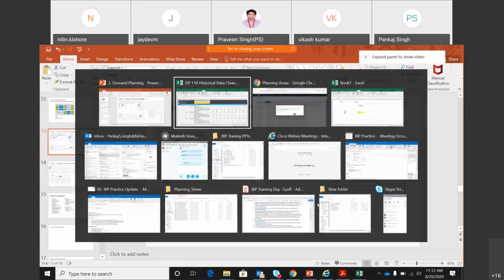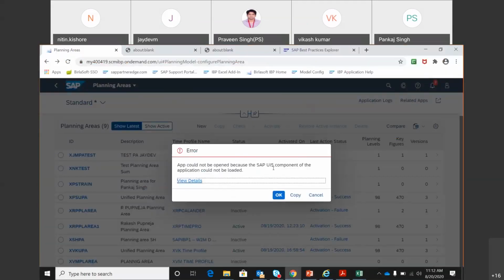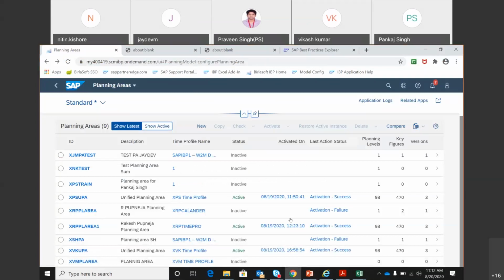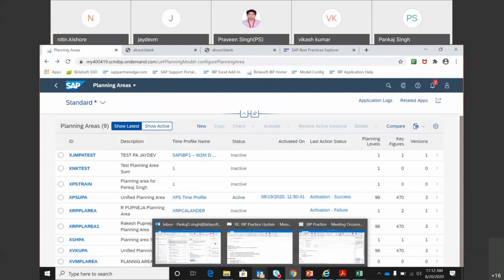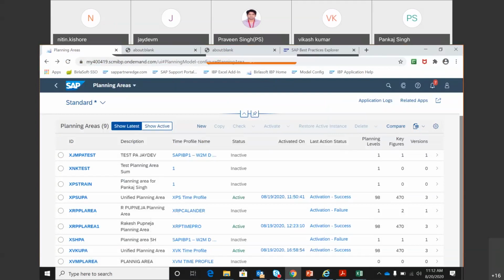Now what is happening? The app could not be opened because the SAP UI component application could not be loaded. I'm really getting annoyed with this sound. I don't know what to do. I can only request, if there are 1 or 2% who are getting dropped off every time, please don't join because it's really annoying and taking away my focus. So this is my request.